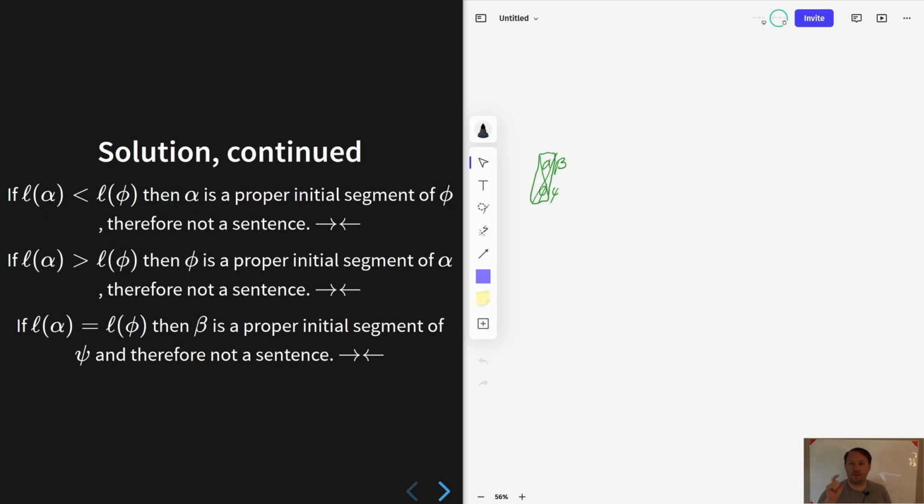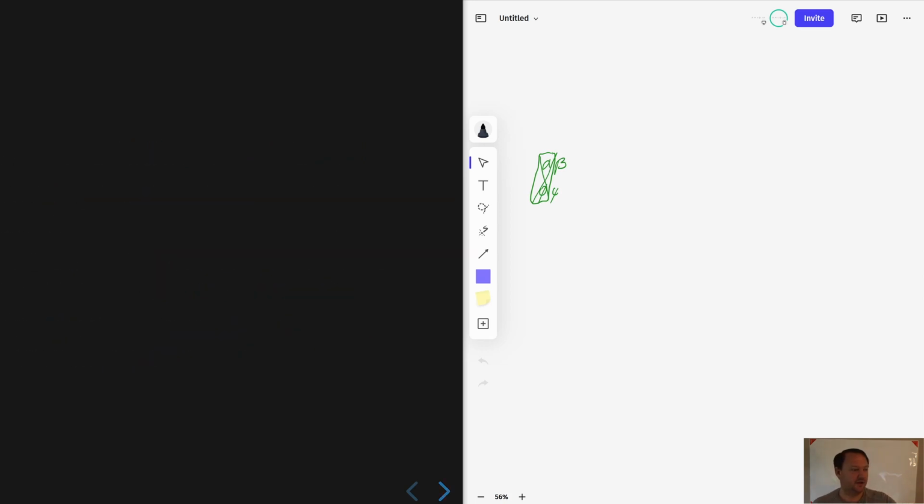So now that we have that beta is an initial segment of psi, we can again apply the inductive hypothesis to psi, seeing that no proper initial segment of psi is a sentence. Therefore, beta, being a proper initial segment of psi, is not a sentence, but we assumed earlier that it was a sentence. There's a contradiction. And so now this proof is complete, right? The whole induction is complete and so on, so we're all done.